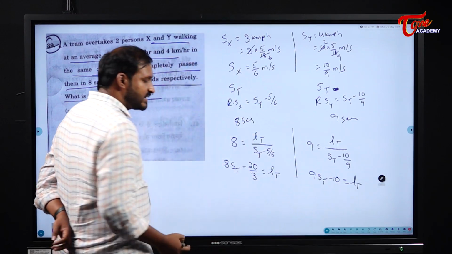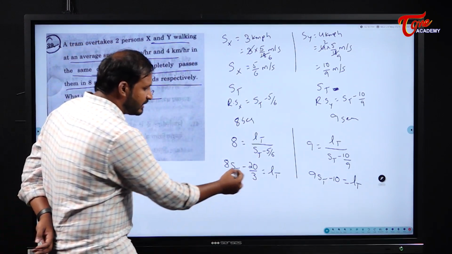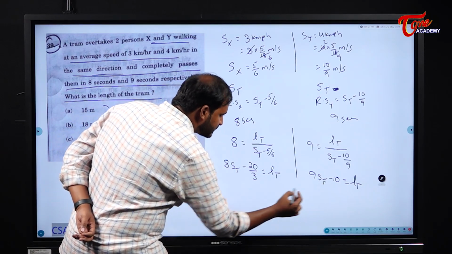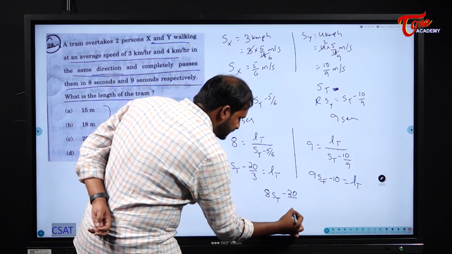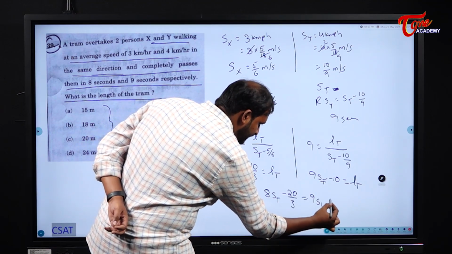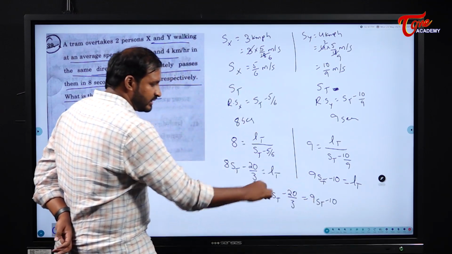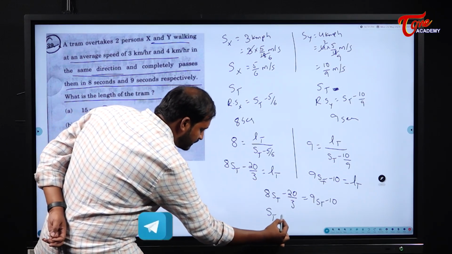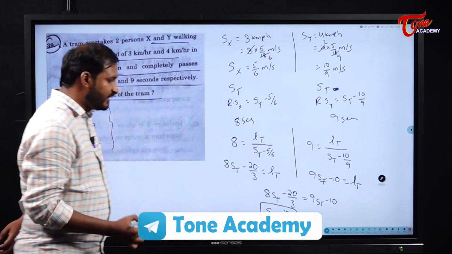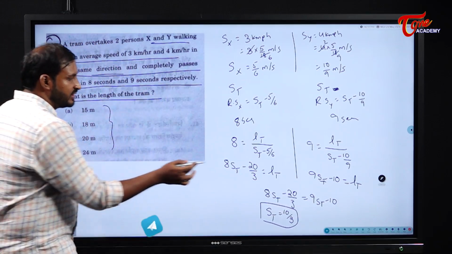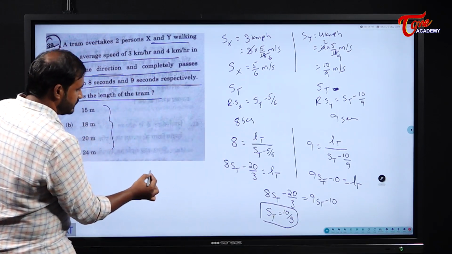Anyway, in both cases the length of the tram is the same, right? So I am equating these two. When I equate these two, it becomes 8 st minus 20 by 3 is equal to 9 st minus 10. I will send 8 st to that side. So speed of tram will become 10 by 3. Speed of tram is 10 by 3. Now substitute this in any one of these two equations.